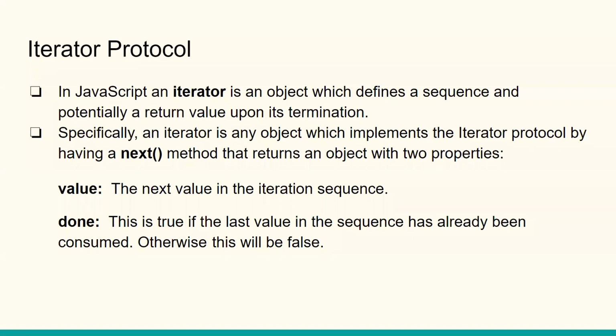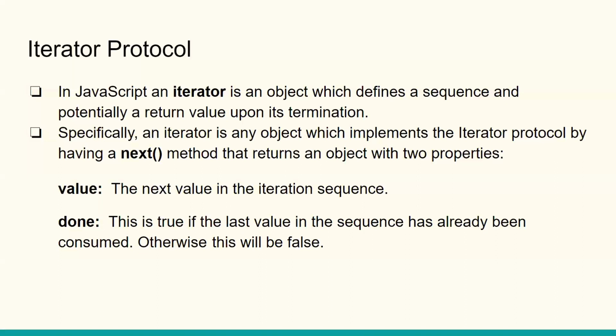Guys, in the last slide we saw the iterable protocol. Now this second protocol is the iterator protocol. In JavaScript, an iterator is an object which defines a sequence and potentially returns a value upon its termination. So this is the process. Like in the last slide we saw that an object is converted into an array and then iteration is done. That process is called an iterator.